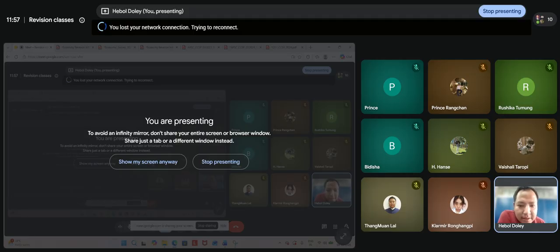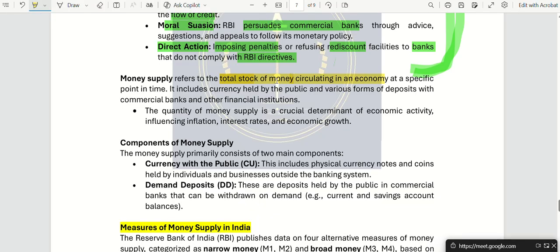You will see that the demand for pens is high, so you will restock it, right? How will you restock it? You'll buy again with the money that you get. So that means money supply refers to the money circulating in an economy at a specific point of time.